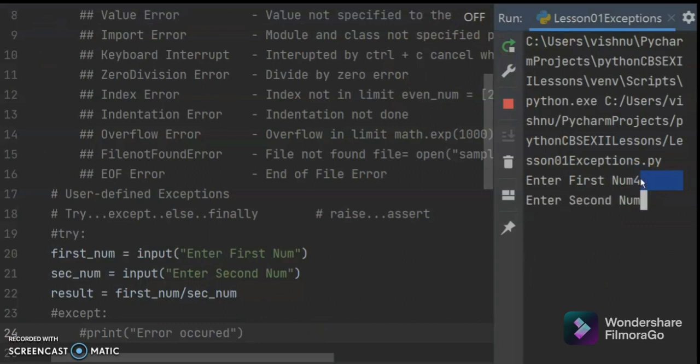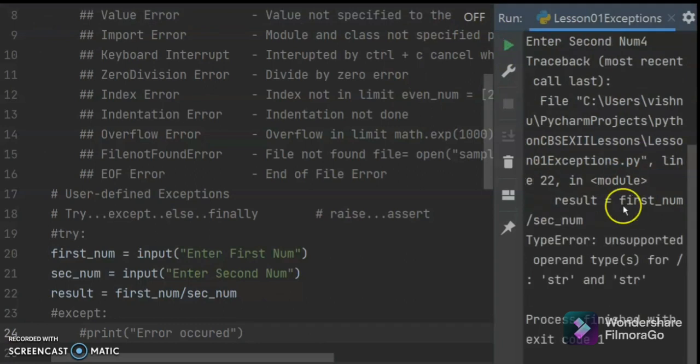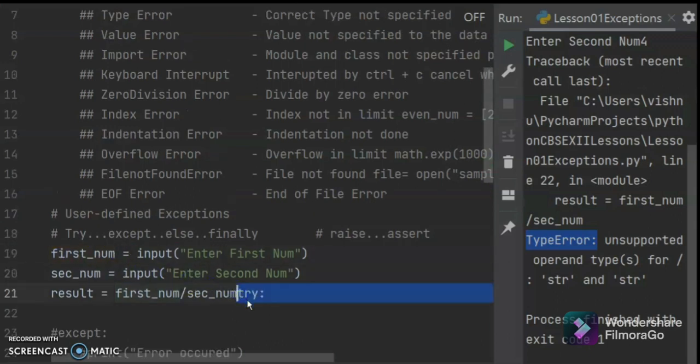So what error is coming? Type error. Type error means the input is a string, and it is trying to divide a string. So the exception it raises by default is type error. Here you can give some user-friendly handling. This is the part where we are trying the code, and you can catch those exceptions.